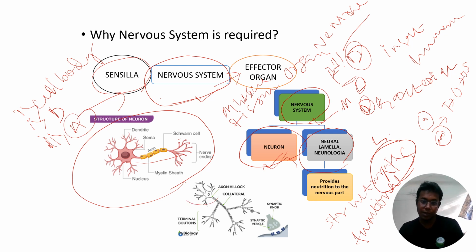In the structure of the neuron, where the nucleus is present, look, this one is the nucleus. Where the nucleus is present, that is called your cell body. There are different other names for the cell body also. You should not be confused by those names. You have to remember, cell body is also called your soma. It is also called your perikaryon. It is also called your neurocytes. There are four names with the same meaning.